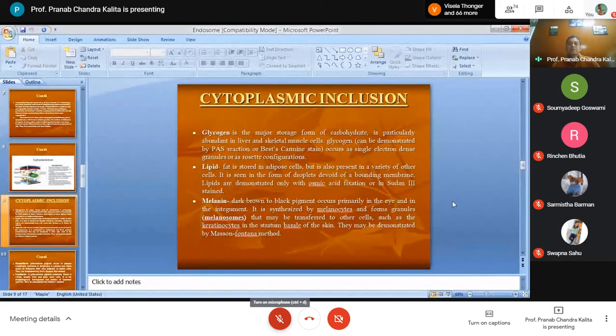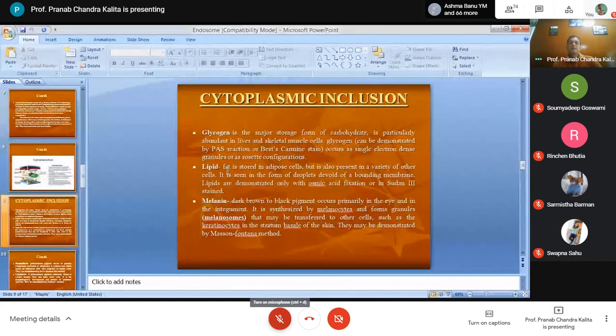So what is glycogen? It is the major storage form of carbohydrate. It is particularly abundant in liver and skeletal muscle cells, and can be demonstrated with the PAS reaction. PAS means periodic acid-Schiff. This is at master's level; at undergraduate level hardly they ask, but I have given it for reference. You can stain glycogen with PAS or Best's carmine stain.